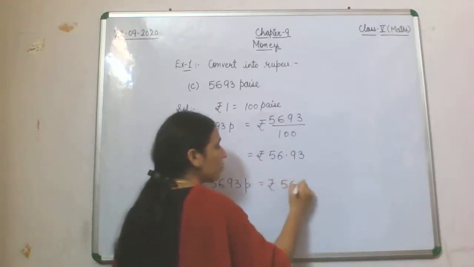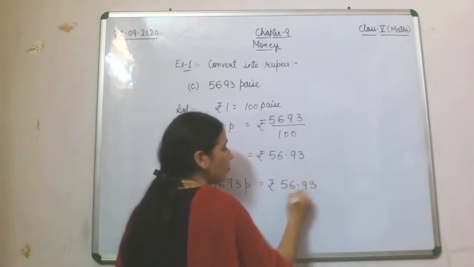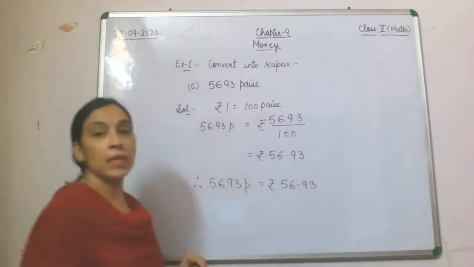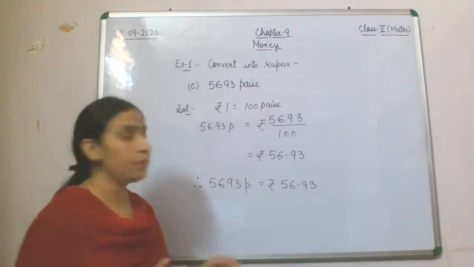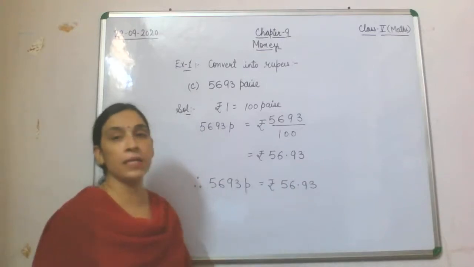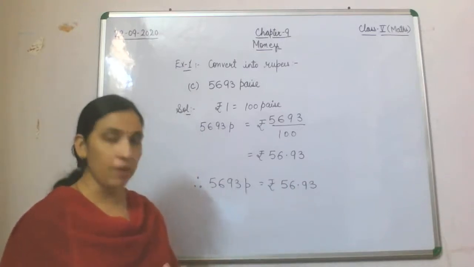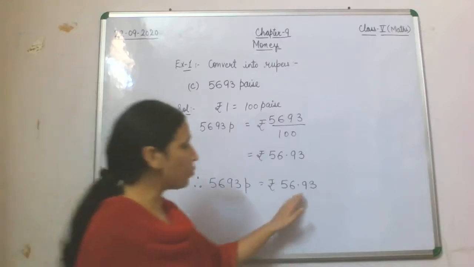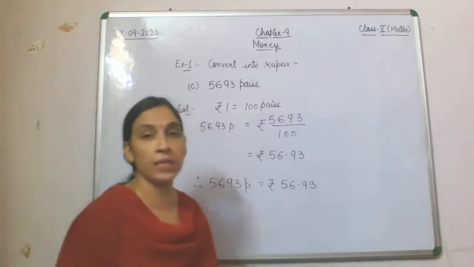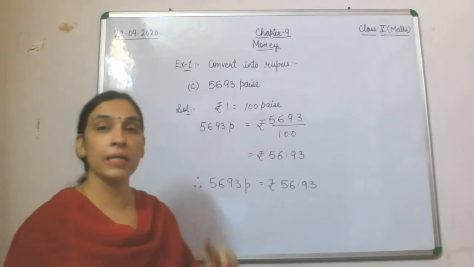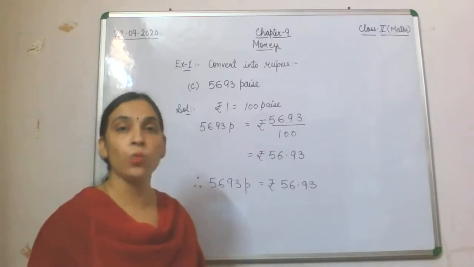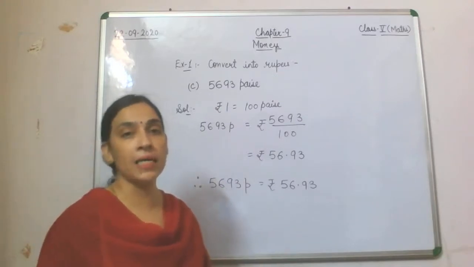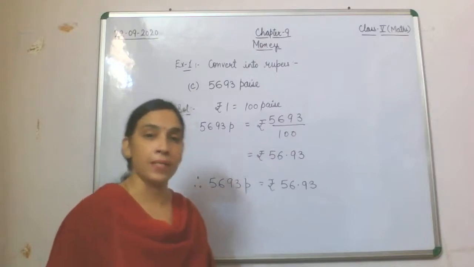Now again the same question. In rupee we have two parts. The whole number part is rupee and the decimal part is paise. Or if I have to write this answer, rupee 56.93, in words I'll write it rupee 56 and 93 paise.